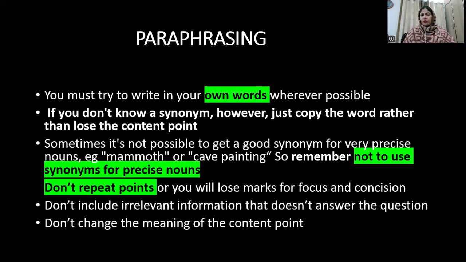These are precise nouns. If you were to write a synonym for mammoth, you would take more than 5 to 10 words, and even then that definition would not be appropriate, because there are so many elephants, and mammoth is a distinct species which will not be covered by a synonym. So it is better to use the word as it is. But what you have to achieve is that you do not start every sentence with the word mammoth if your passage is about mammoth. You have to vary your sentence structure.